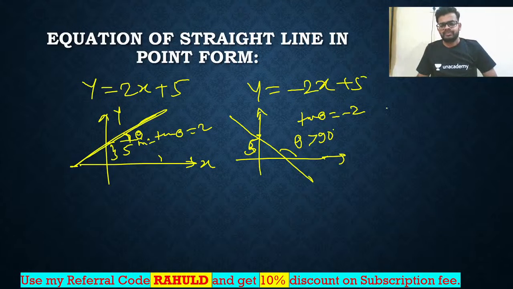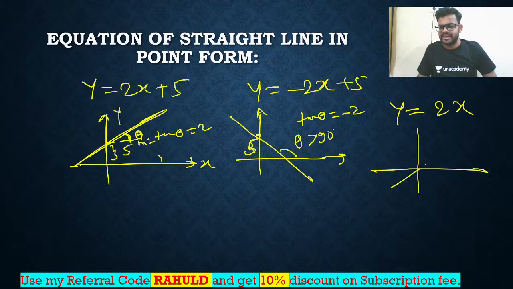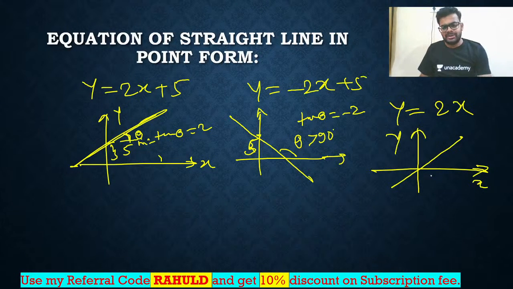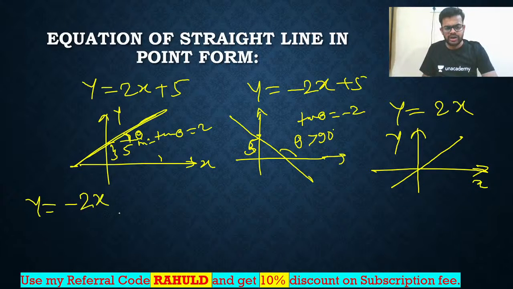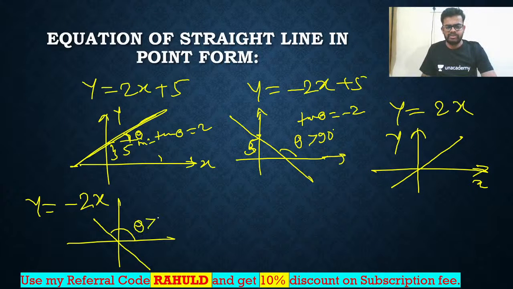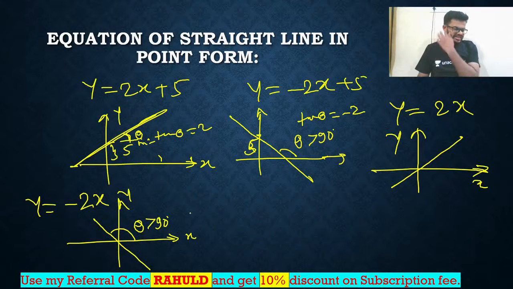Next, y is equal to only 2x. How will the curve look? It will be a straight line passing through the origin, because the intercept is 0, no intercept is there. Next, y is equal to minus 2x. How will you draw? A straight line passing through the origin, but theta should be greater than 90 degrees. Slope tan theta is negative.